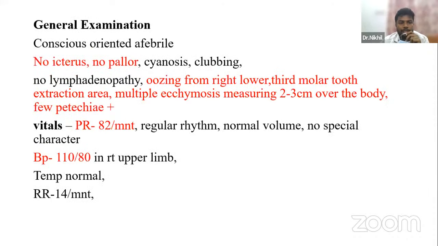Moving to general examination, the patient was conscious, oriented, and febrile. There is no icterus, no pallor, no cyanosis, no clubbing. There is no lymphadenopathy. There was oozing from the right lower third molar tooth extraction site, and multiple ecchymosis measuring 2 to 3 centimeters over the body. Few petechiae were there. Vitals: pulse rate was 82 per minute, regular rhythm, normal volume, no special characters, and BP was 110/80 on the right upper limb. Temperature was normal. Respiratory rate was 14 per minute.